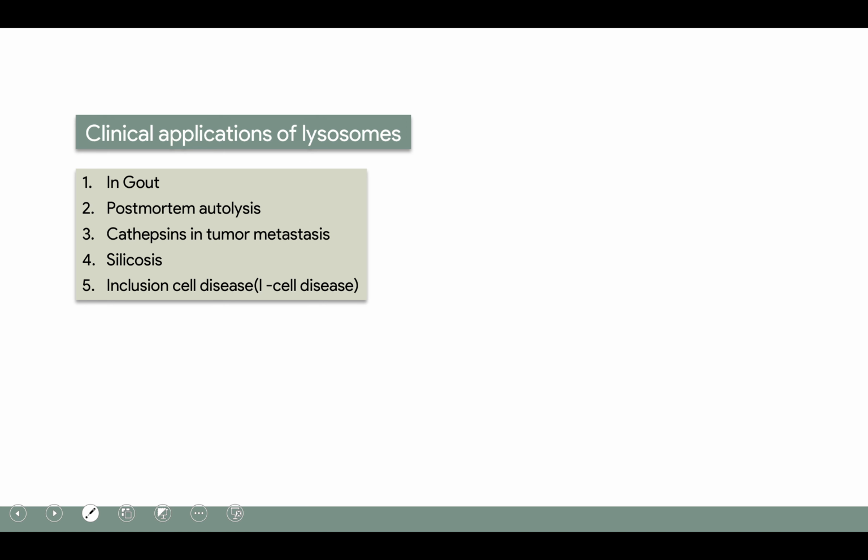The applied part of it is that lysosome is involved in gout and postmortem autolysis, as we discussed. Cathepsin is involved in tumor metastasis. It also has a role in silicosis and I-cell disease, as we have discussed previously.